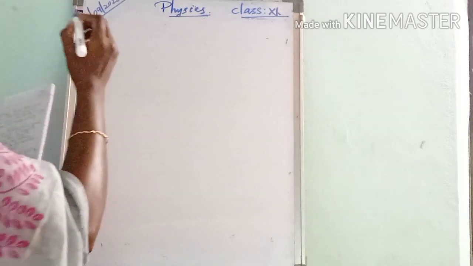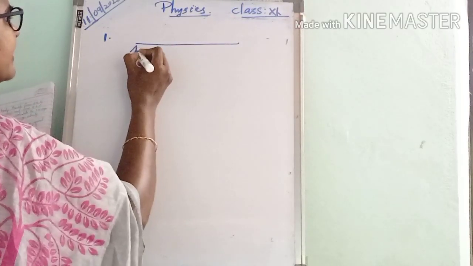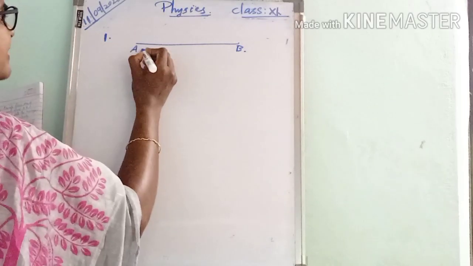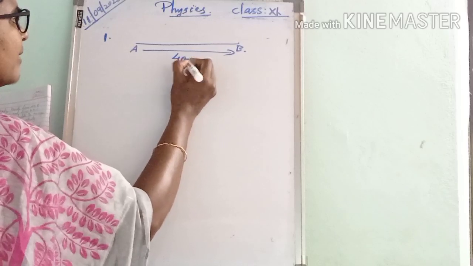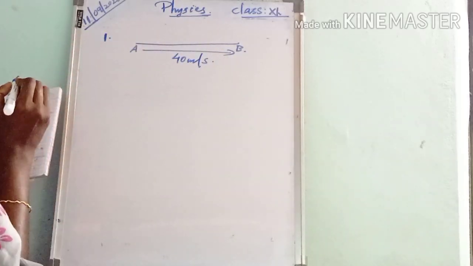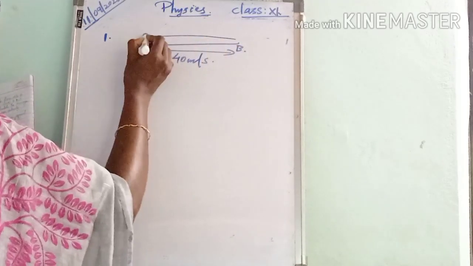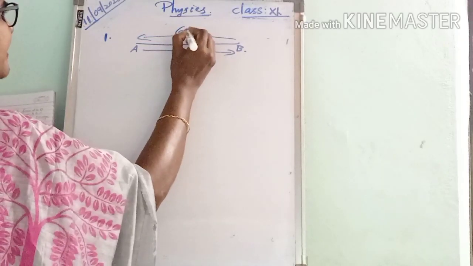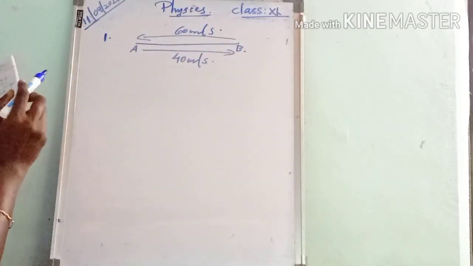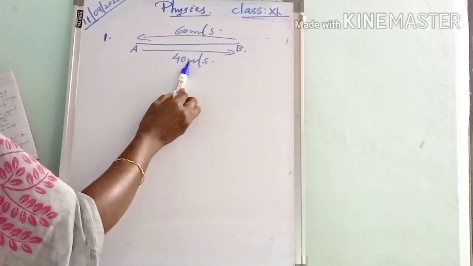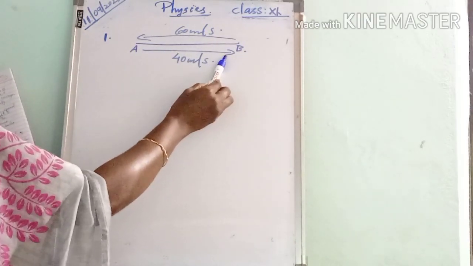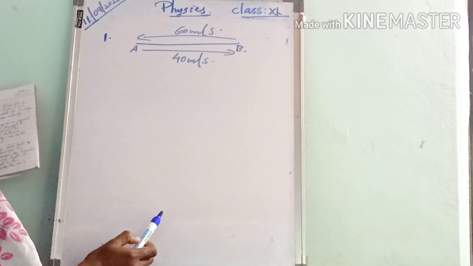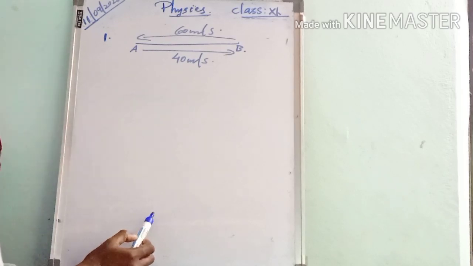Here a body travels from A to B. Suppose here it is A and it is B. From A to B at 40 meter per second, and again from B to A its speed is 60 meter per second. The body travels at 40 meter per second from A to B, and from B to A at 60 meter per second. Then we have to calculate the average speed and average velocity.